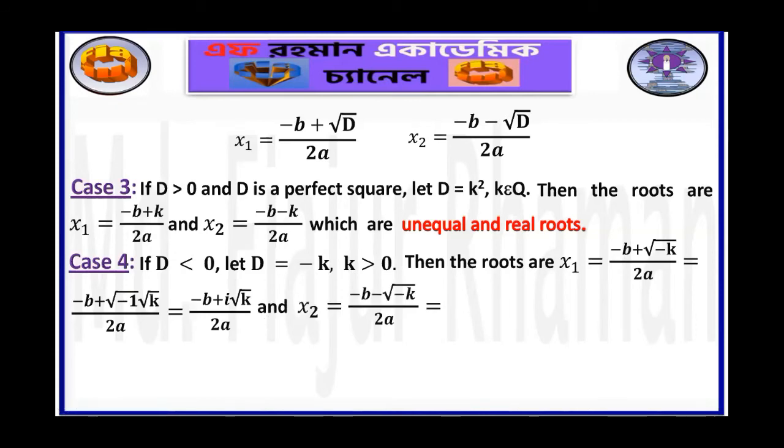Similarly, x2 is equal to minus b minus square root of minus k by twice a is equal to minus b minus square root of minus 1 square root of k by twice a. Square root of minus k can be written as square root of minus 1 into square root of k, and then minus b minus i square root of k by twice a, because square root of minus 1 is equal to i. And this is also an imaginary root. And these two roots are also conjugate to each other.